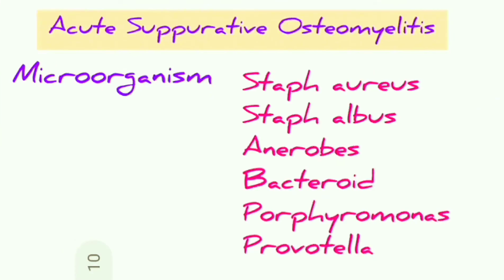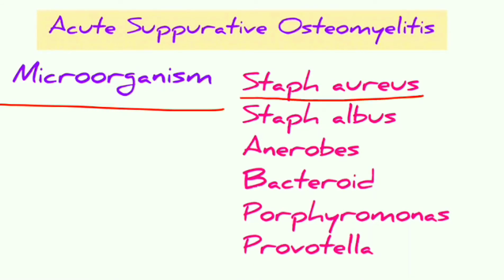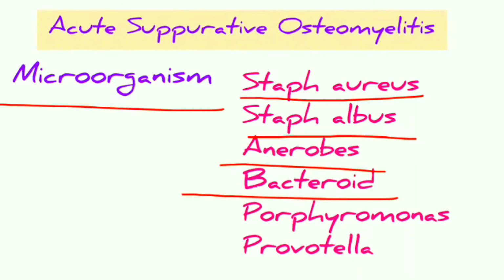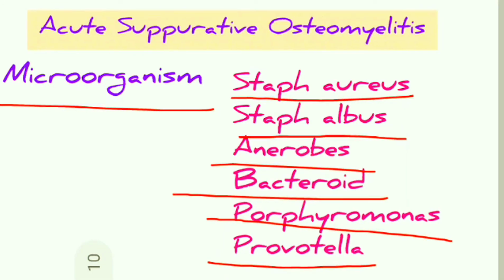Now let us see what organisms are involved in acute suppurative osteomyelitis. These can be Staphylococcus aureus, Staphylococcus albus, anaerobes, Bacteroides, Porphyromonas, and Prevotella. So these are the organisms which are associated with suppurative osteomyelitis.